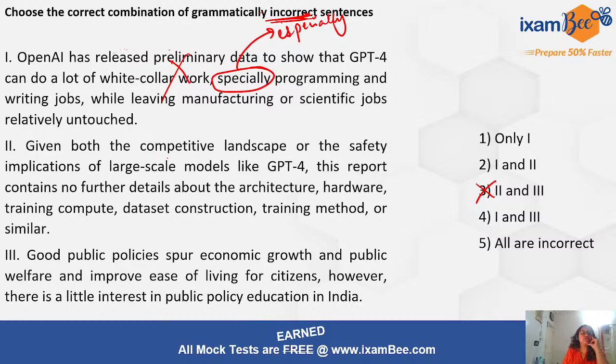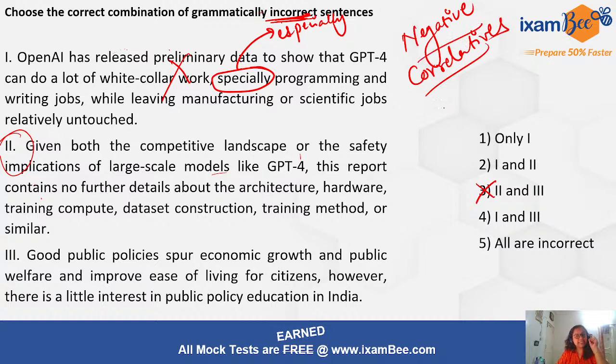Now, given both the competitive pace or the safety implications of large scale models. Now if someone has not read the rules well, it may be difficult for that person to spot an error here, right? Why am I saying so? Because there is one term called negative correlatives. What are these? Please study if you have not studied till now.